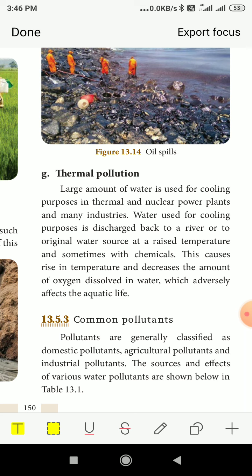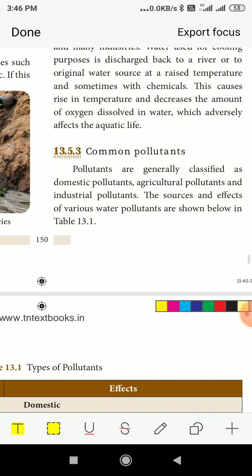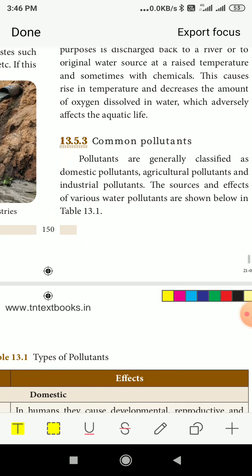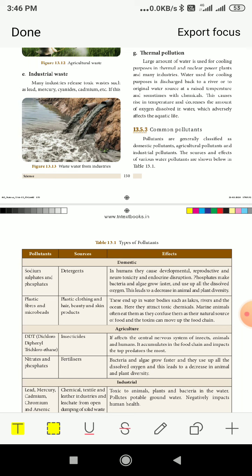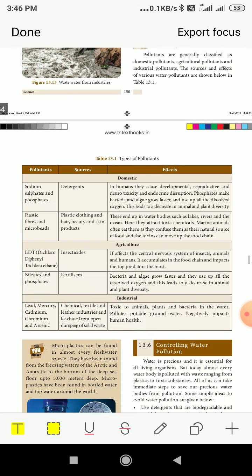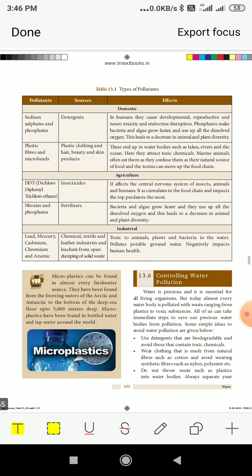Now the common pollutants. These were all the reasons. Pollutants are generally classified as domestic pollutants, agriculture pollutants and industrial pollutants. The sources and effects of the various water pollutants are given in the tabular column. So these are what we have discussed now. They have been consolidated into a single tabular column.